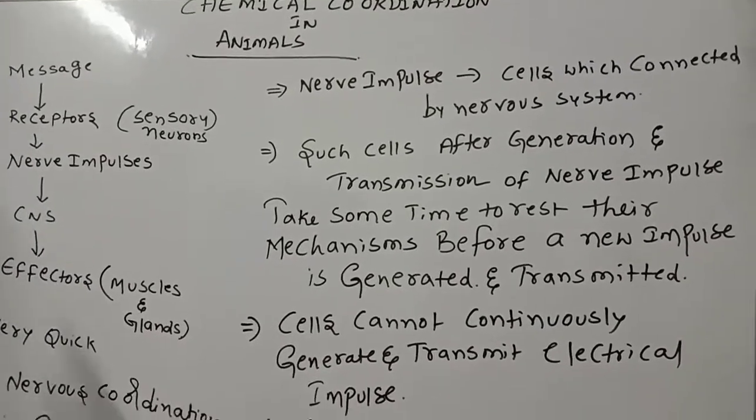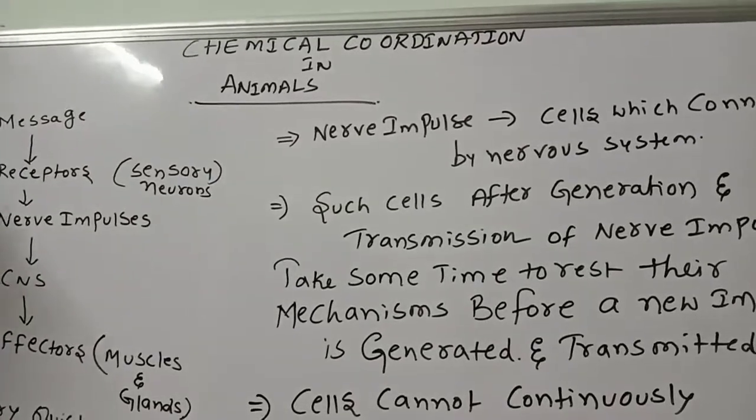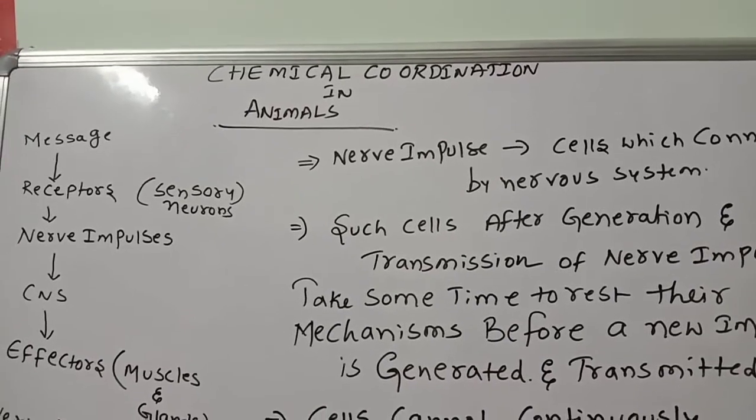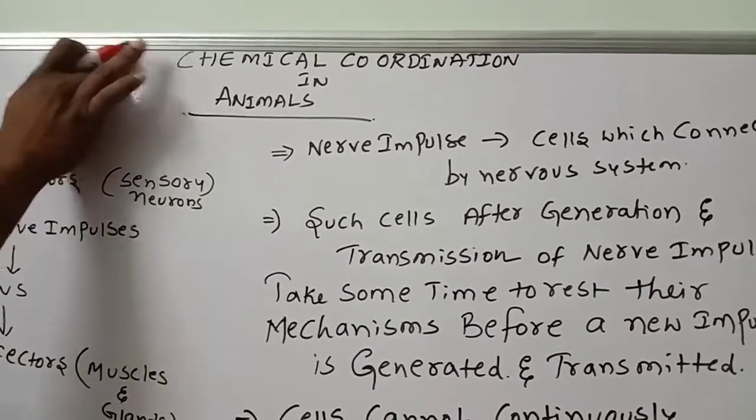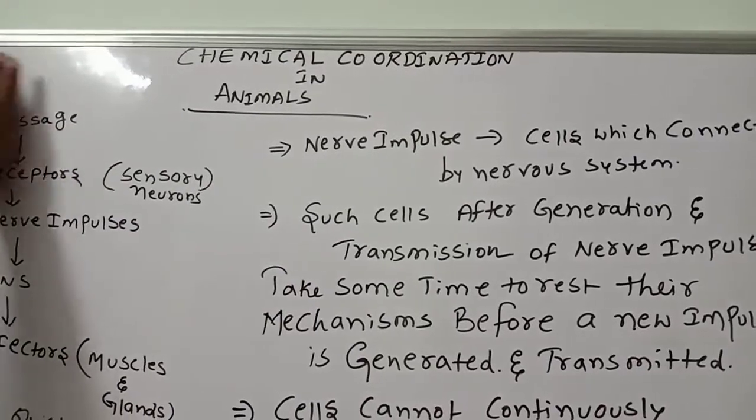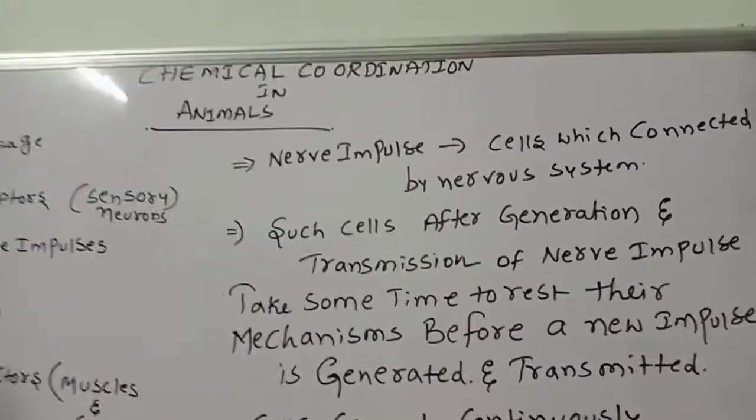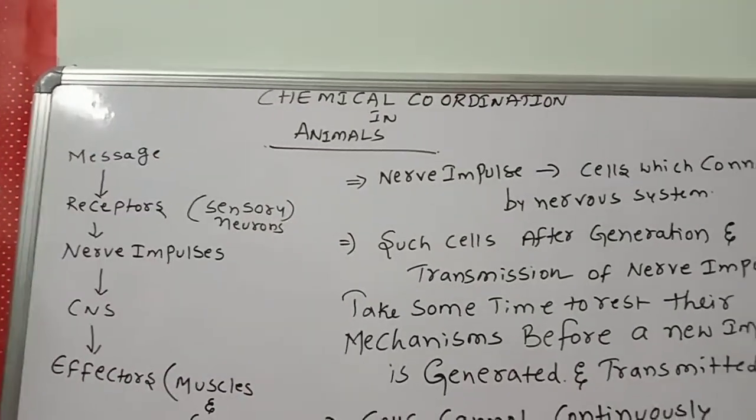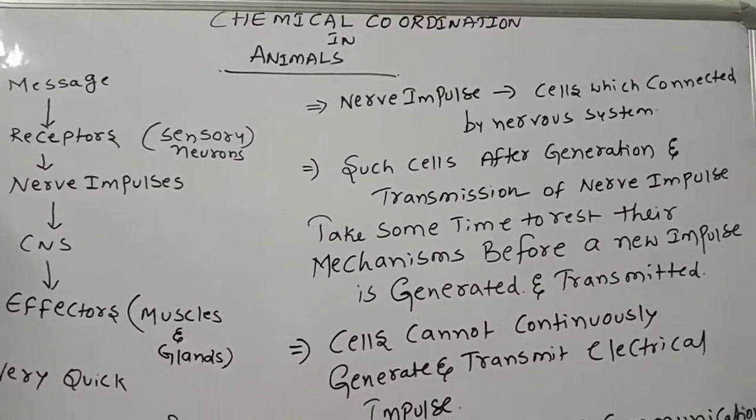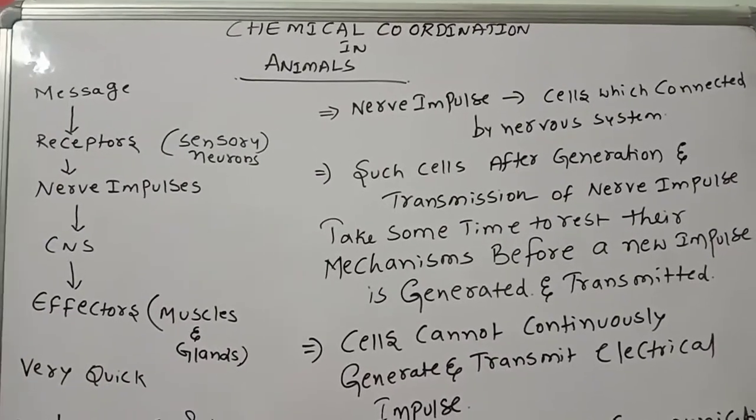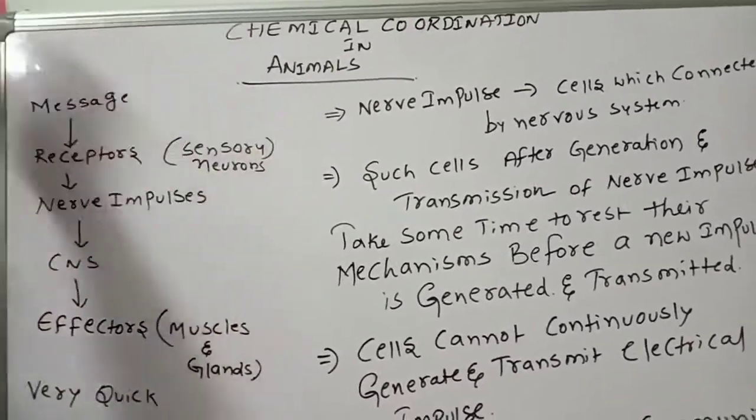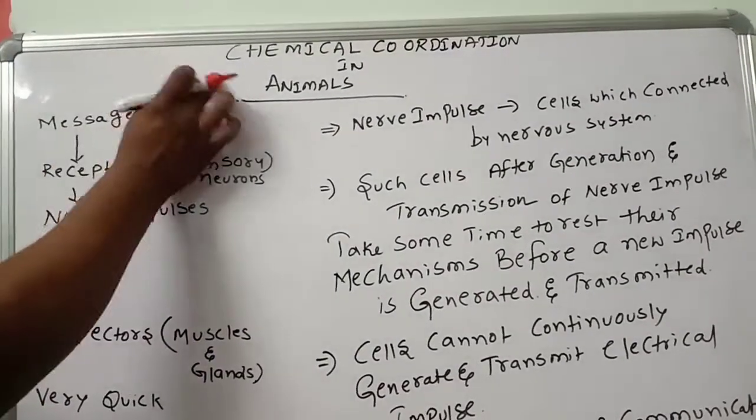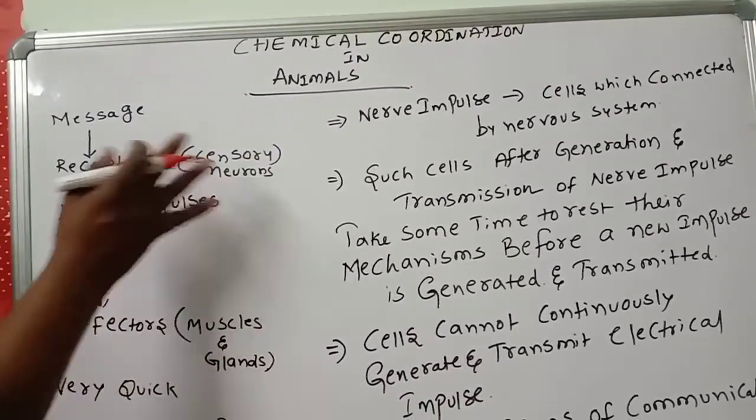Good morning, children. We are continuing our chapter, Chemical Coordination in Animals. Till now we discussed coordination through the nervous system. But now we are going to discuss how hormones coordinate in animals, why this chemical coordination arises, and how it is helpful to animals.